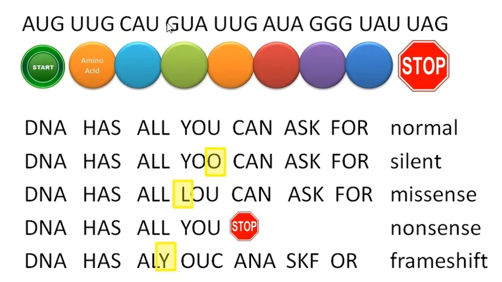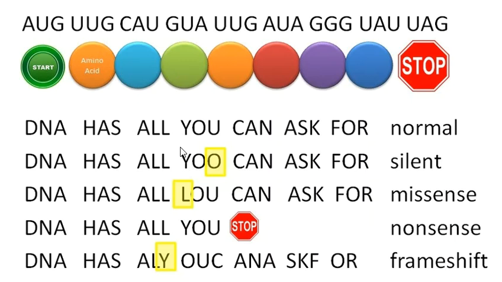And then we can see a series of codons that would specify amino acids, ending with one of the three stop codons. UAA, UAG, and UGA are the three stop codons. So we start with a sentence as being the norm. DNA has all you can ask for, right? A series of three-letter words corresponding to different types of codons.